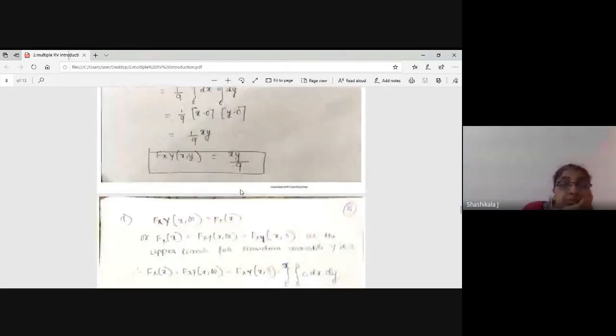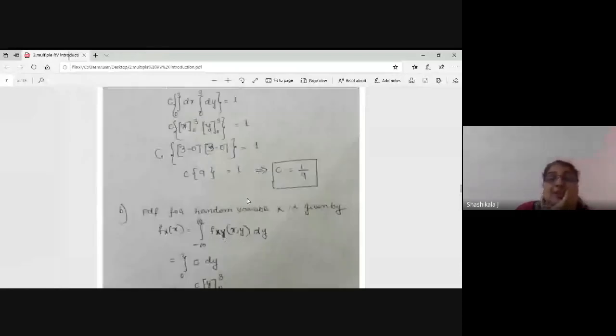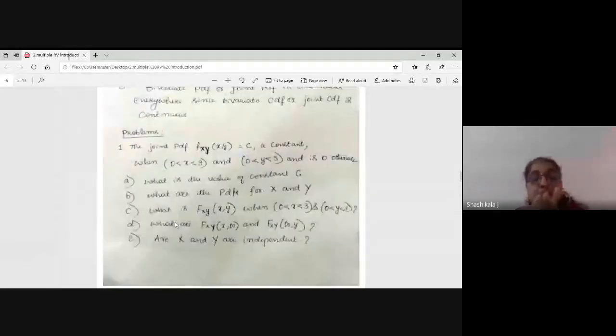Next. Now, next you tell me what you have to find out. Let me see how many of you are able to understand this. What is capital F of x, y at x comma infinity? Only for this I am asking. F of x, y at x comma infinity. What do you need to do? It is not the small f of xy, it is capital F of x, y, at x comma infinity. Can you tell me through the chat what you need to find out? Just write down what you need to find out. Through chat you answer.